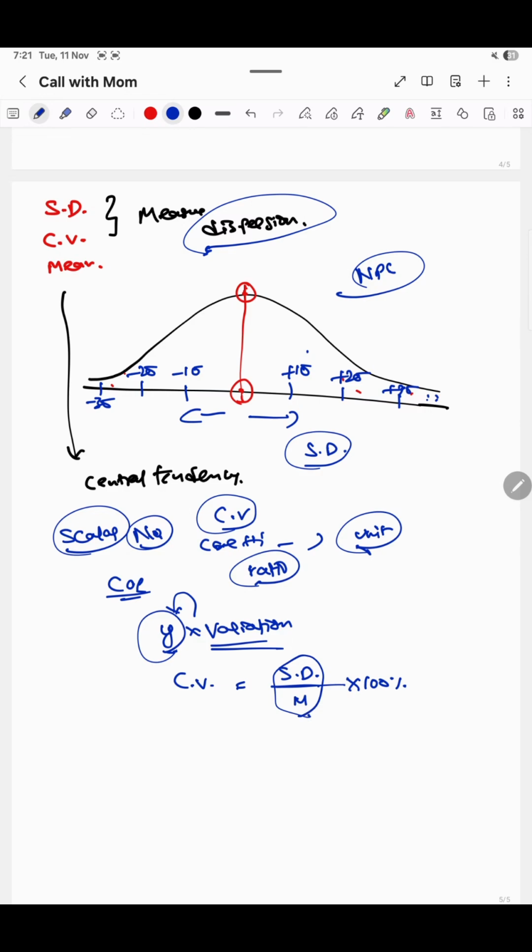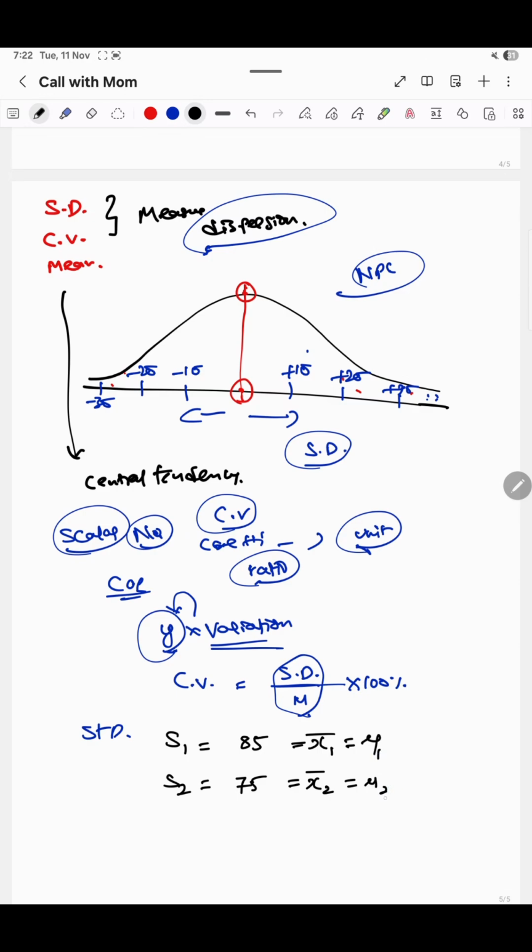This will be useful when we are dealing with things. Now student 1, S1, is scoring 85, his mean score is 85. Mean we are representing like x bar or mu or anything, okay? And student 2's score is 75, okay? Like this we are representing, right? Now if you see student 1 and student 2, we will definitely say student 1 is very good because his mean score is good. Are you getting?